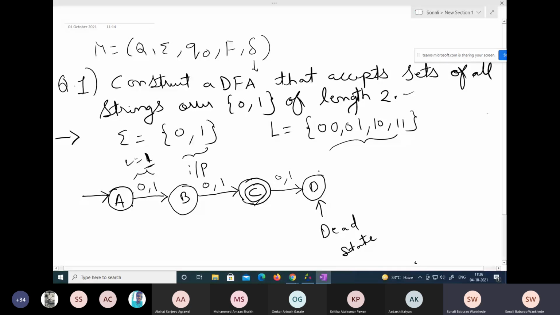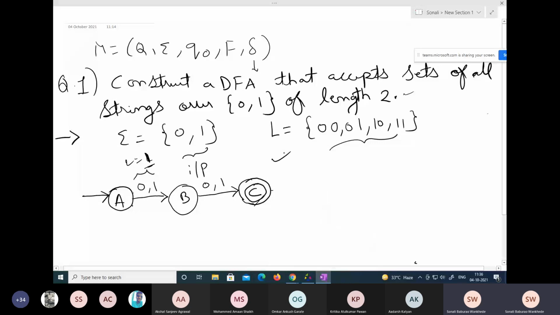So basically what I'm trying to say is, in finite state automata, whenever you design a machine, it's your imagination, it's your assumption. So everybody can have different imaginations. Some people might stop at C because we have reached the solution and the final state, or some people might also show the dead state. So this is also acceptable. So guys, don't get confused. If you reach till this much, this is also the correct solution.